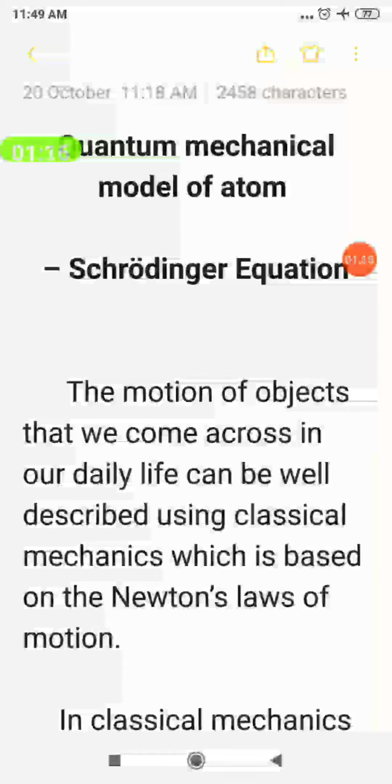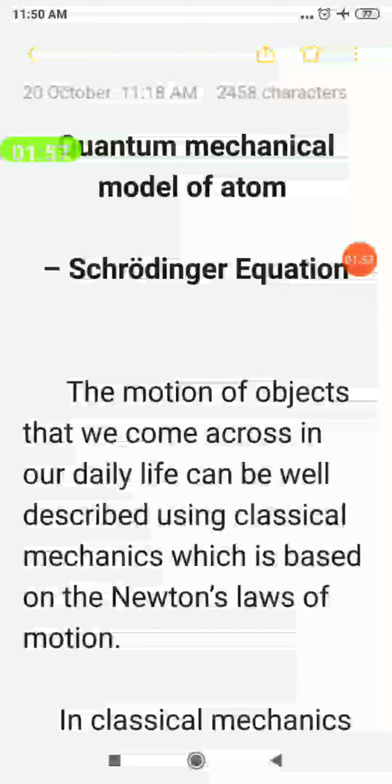And their motion, their movement can be easily studied because we know their position and the momentum, the speed at which they move, and the exact position of those macroscopic particles, everything we know. But for microscopic particles, we are unable to study the exact position and momentum. That is in accordance with Heisenberg's uncertainty principle. We know the Heisenberg principle. What does the Heisenberg principle say? It is impossible to measure the position and velocity or momentum of a microscopic particle simultaneously. It is difficult to exactly determine the position and momentum of a microscopic particle according to Heisenberg's uncertainty principle.